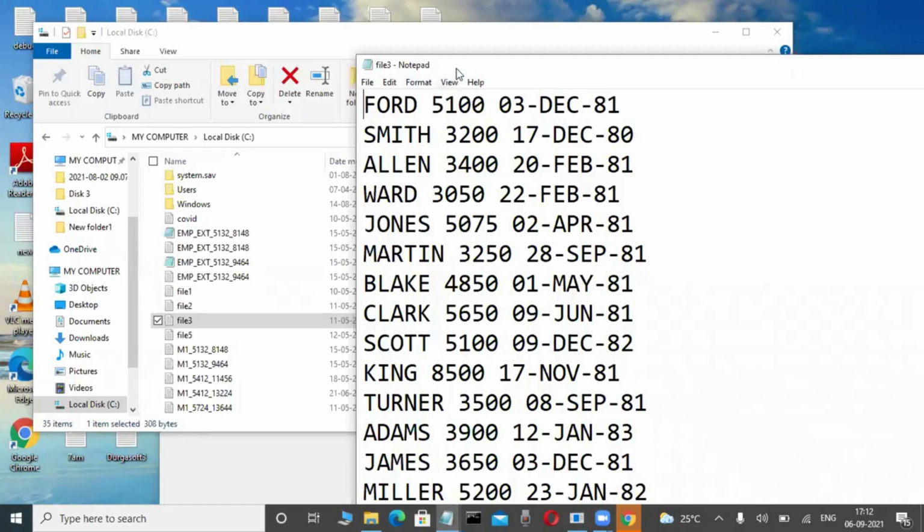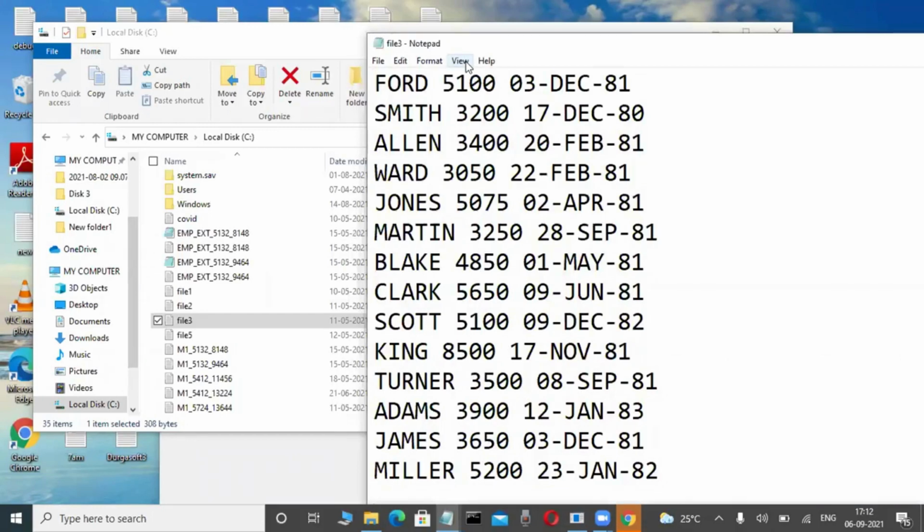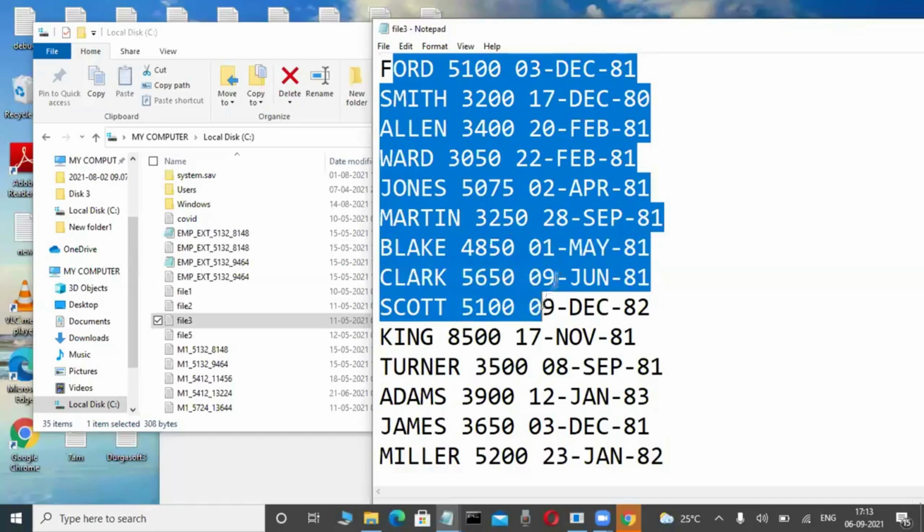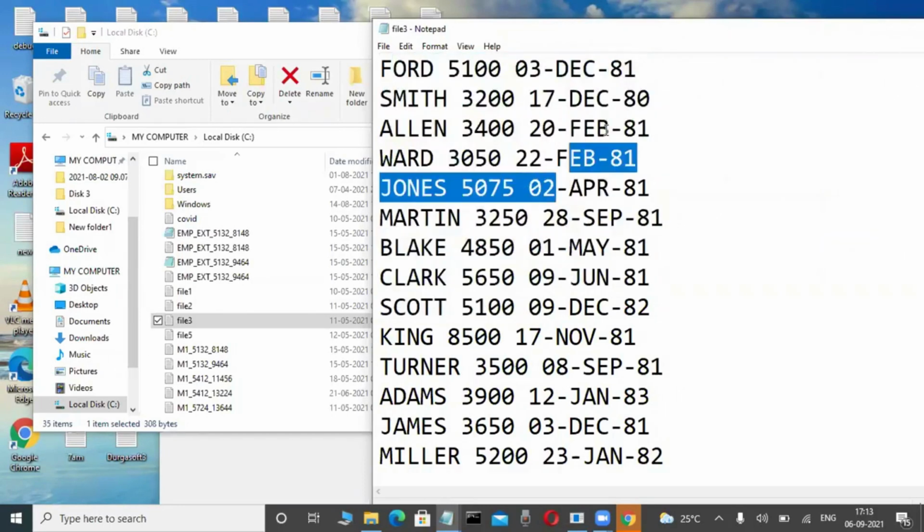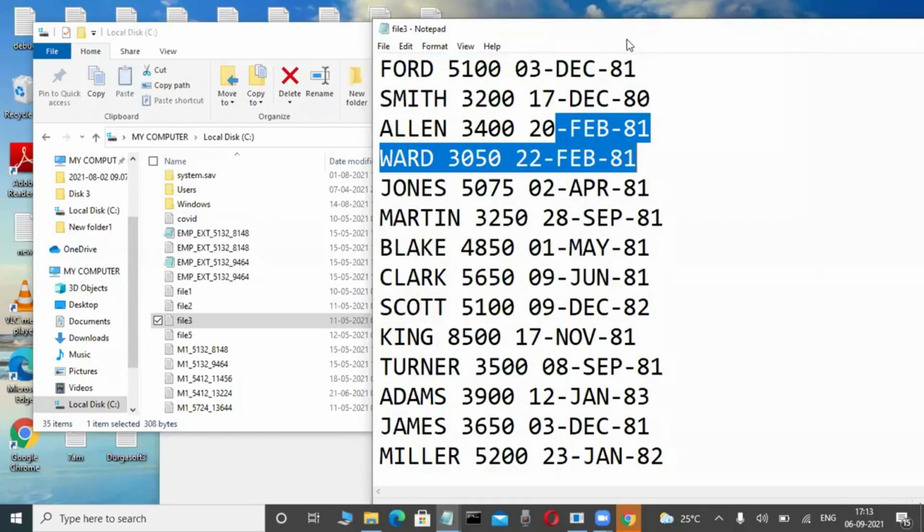But unfortunately, storing data is not the big issue. What is the issue where we are storing data only in file format? Efficient retrieval of data is not there. Suppose some employee details are there here. For example, I want to retrieve all the employees who joined before the September month. How can I filter it? How can I retrieve it?